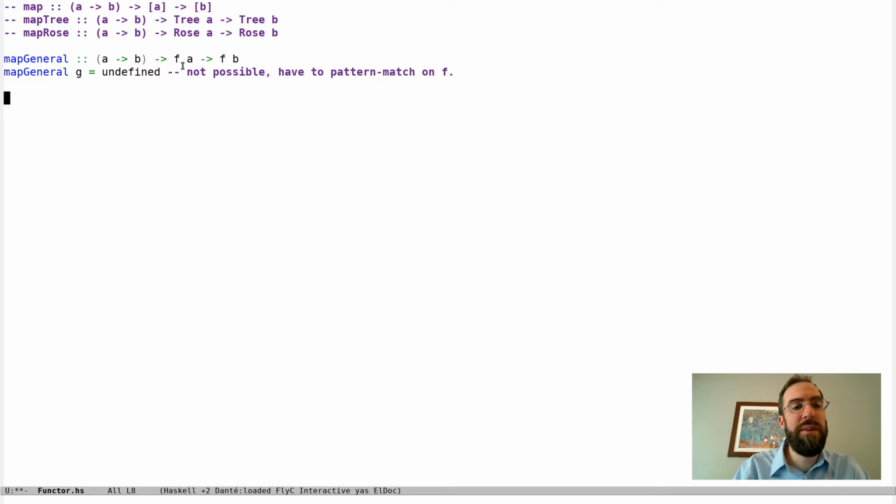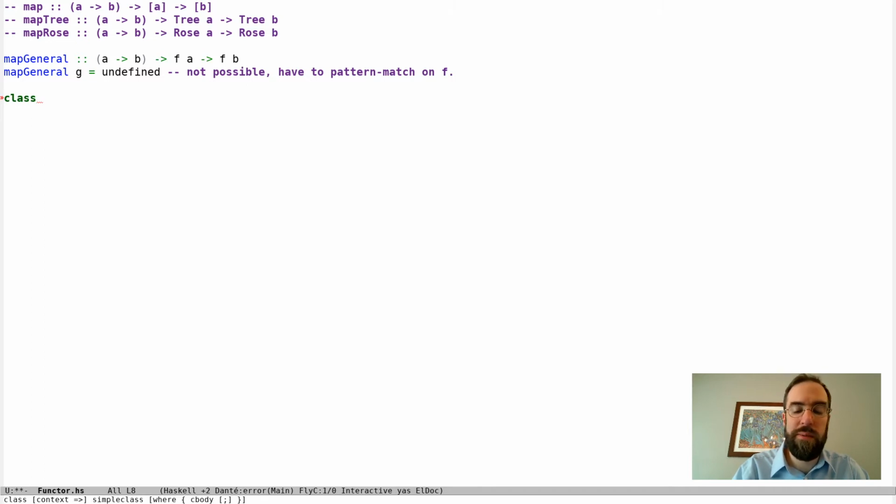The interesting thing here is that the type class is going to be for things like this f, things like lists or trees or rows. And this is why I made the previous video about kinds, because f has to be a thing of kind star arrow star. It's something that expects one type as an input, and it gives us a type as an output. Okay, so we'll make our own type class for this.